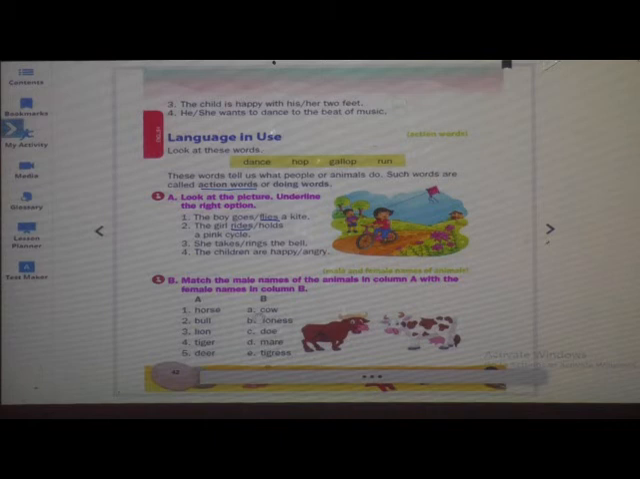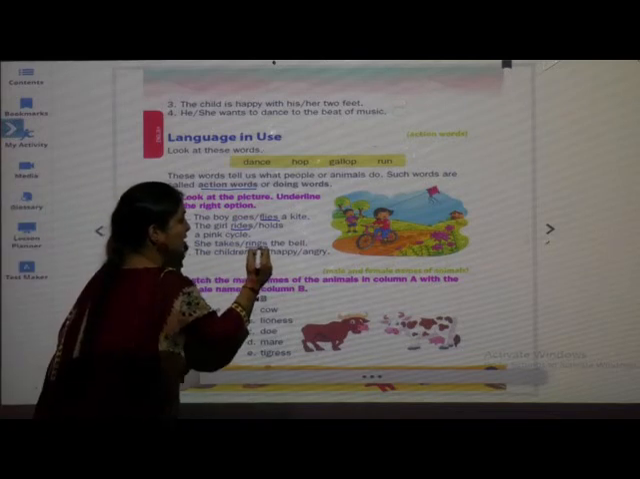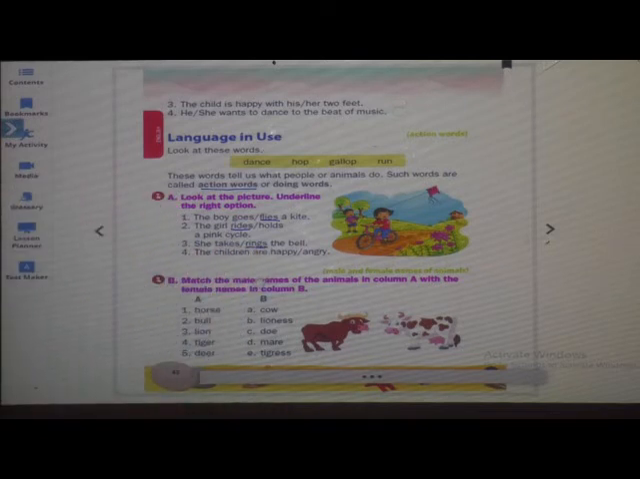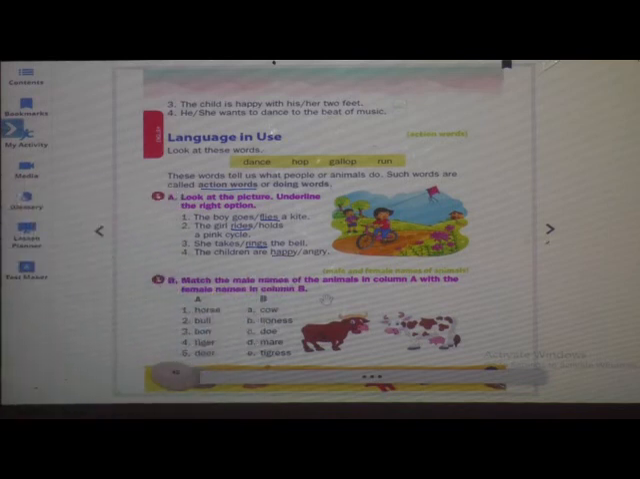Okay. Now, the next one, she takes or rings the bell. What will she do? She rings the bell. Next one. The children are happy or angry? Yes, we are saying they are very happy. The children are happy. You have to do this in your textbook.